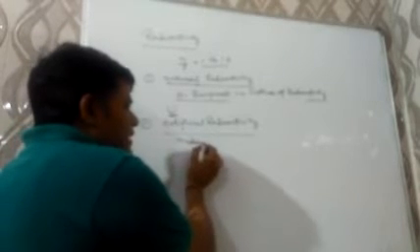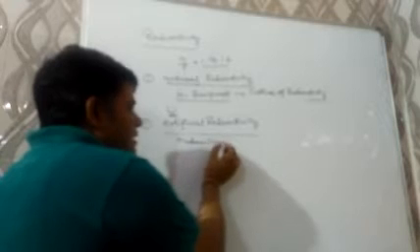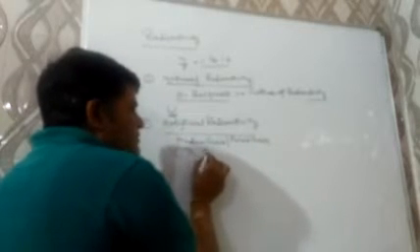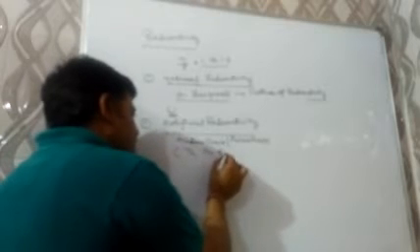This radioactivity was discovered by Madame Curie and Marie Curie. They discovered three elements: thorium, polonium and radium.